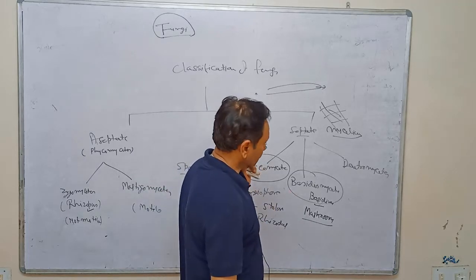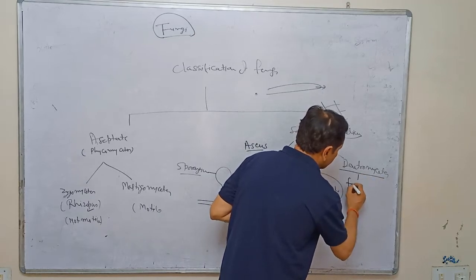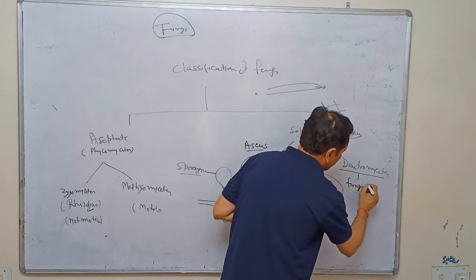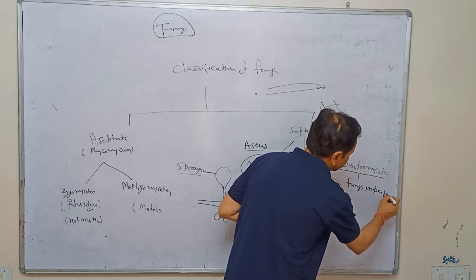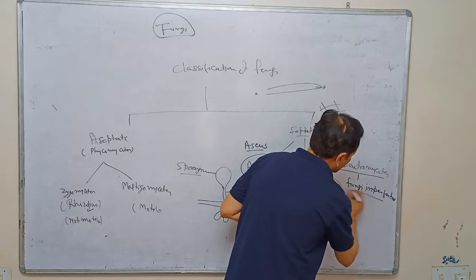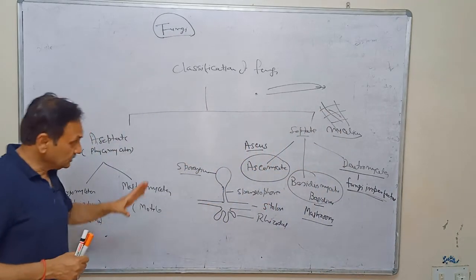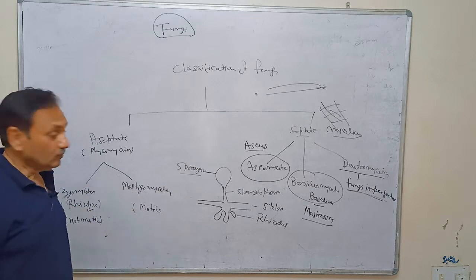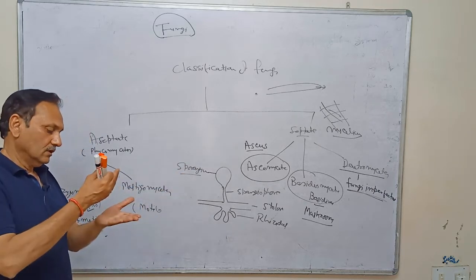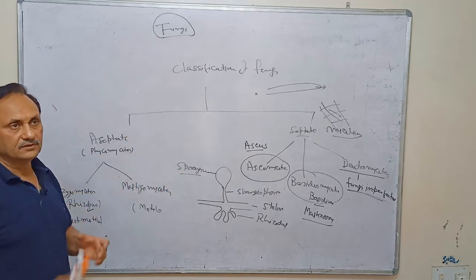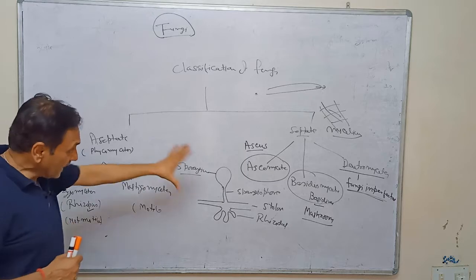So we have discussed this. Now, the Deuteromycetes are called fungi imperfecti. Why is it called fungi imperfecti? Because, as I told you, when you move from simple to complex, sexual reproduction becomes essential.